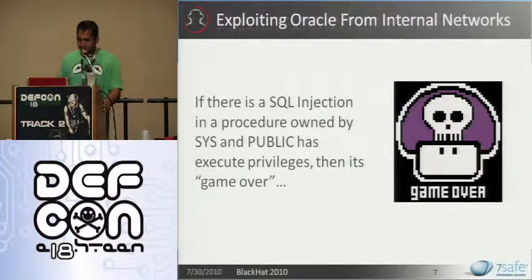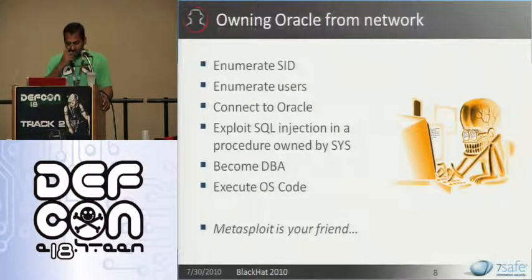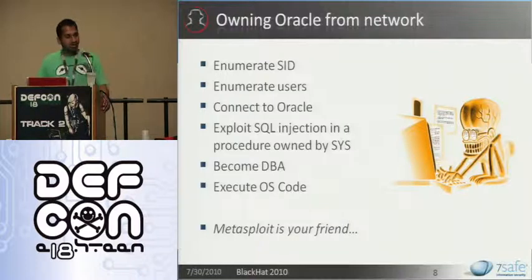So this is something which we all know about. How do we hack Oracle from internal networks? In a nutshell, if there is a SQL injection in a procedure owned by sys and public has execute privileges, then whatever you inject gets executed as sys. So you can elevate your privileges, become sys, and once you have sys permissions, then you can execute OS code. So in a few steps, that's how you go about hacking Oracle database from internal network.